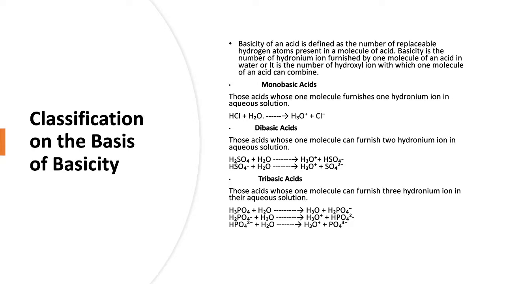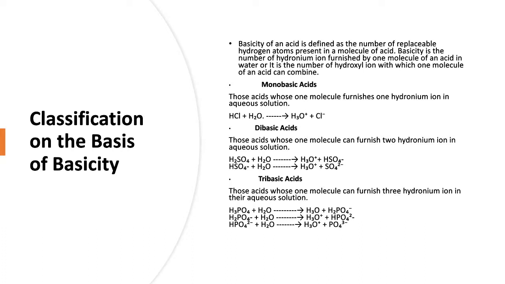Now we move on to classification on the basis of basicity. First and foremost, what is basicity of an acid? Basicity of an acid is the number of hydronium ions produced by the ionization of one molecule of the acid in its aqueous solution.